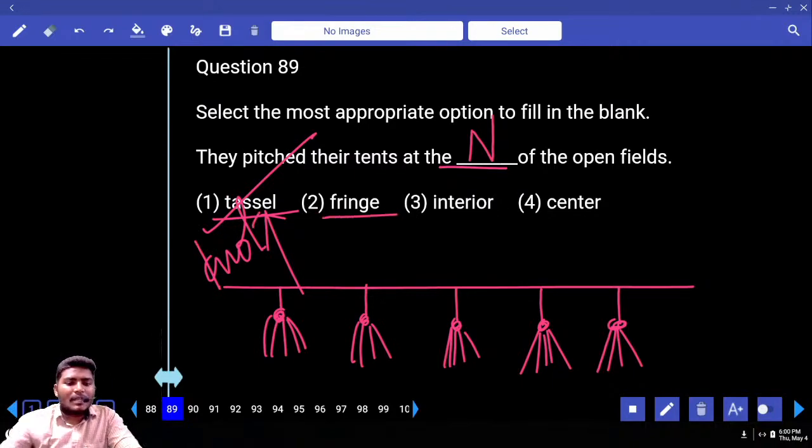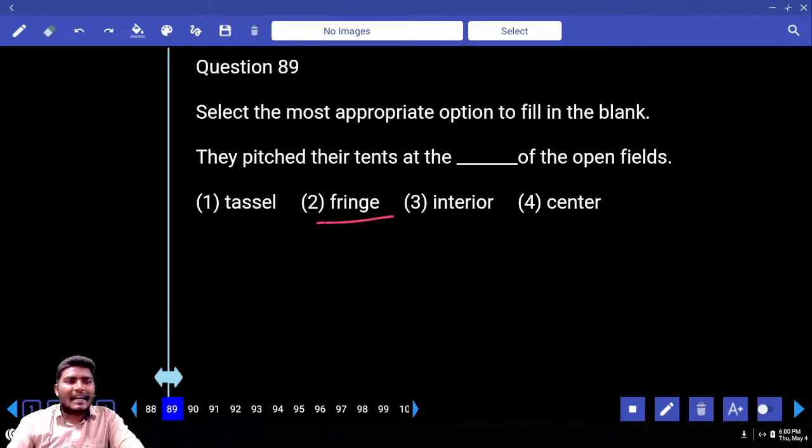Next one. What is the next word here? Fringe. Write down, this is a border of an area, the edge of an area, boundary or border. Next word, what is the next word here? Interior. Interior in the sense we speak about the inside area of a building.